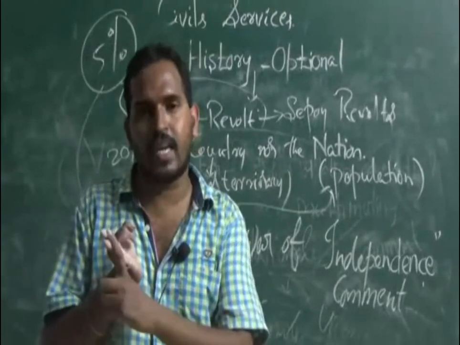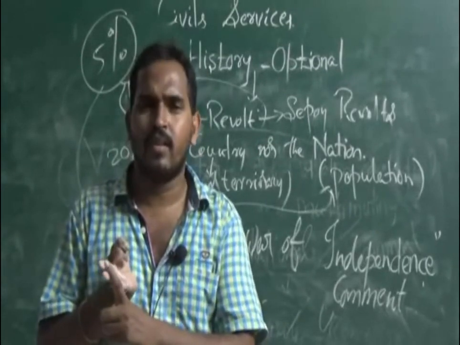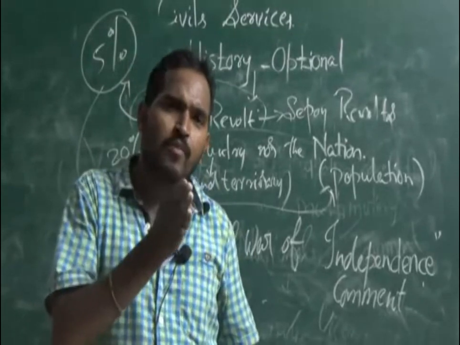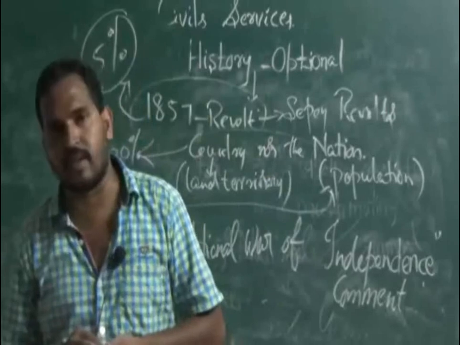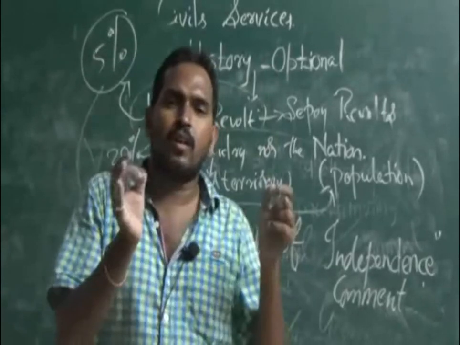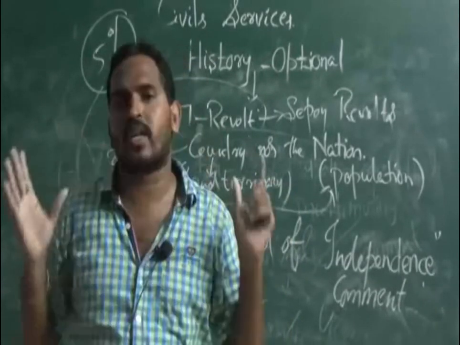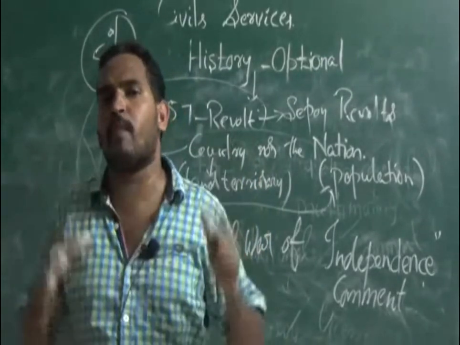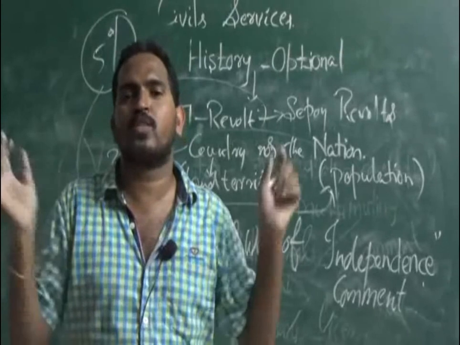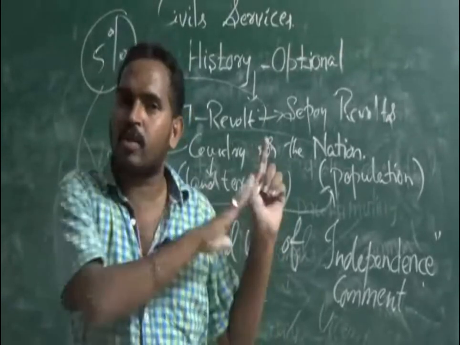And come to the kings. The kings who were affected by the doctrine of lapse only participated here. Other kings didn't participate. The victims of the doctrine of lapse only participated here. No other kings participated. That is about the kings.